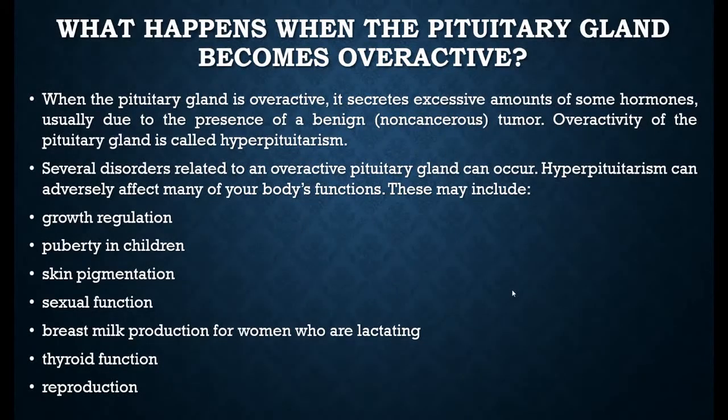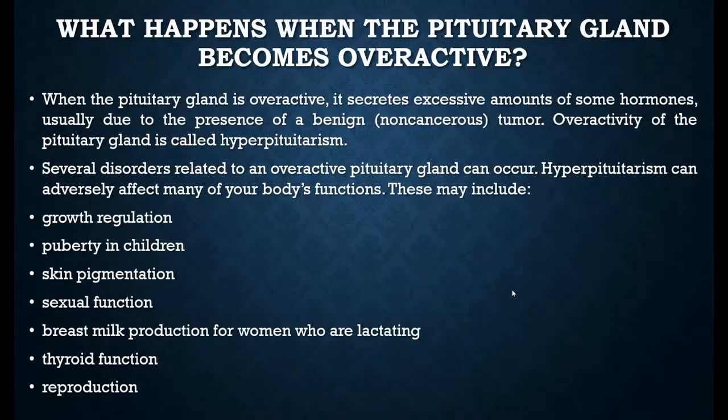So what happens if it becomes overactive? If the pituitary gland becomes overactive, it will start to secrete excessive amounts of hormones. This is going to happen when there is a tumor, and keep in mind that the tumor will be non-cancerous, that is, a benign tumor. This overproduction is called hyperpituitarism.